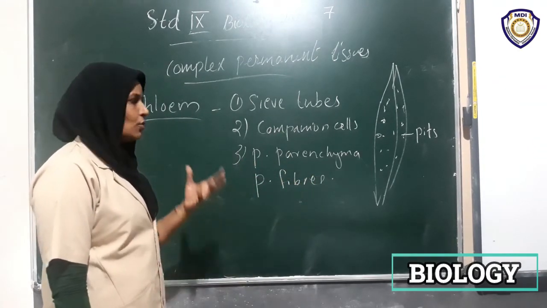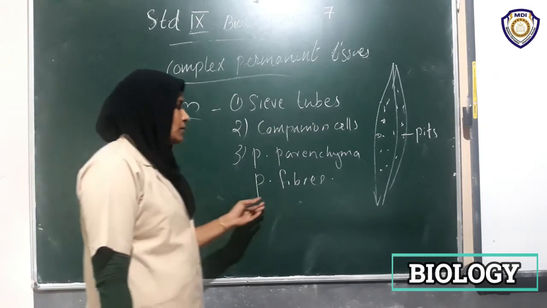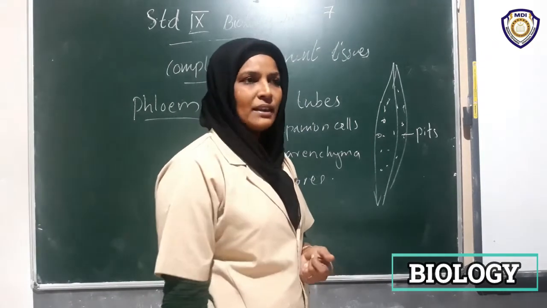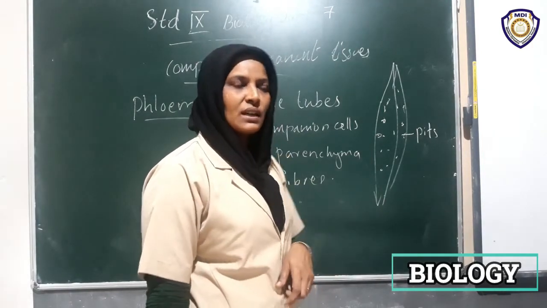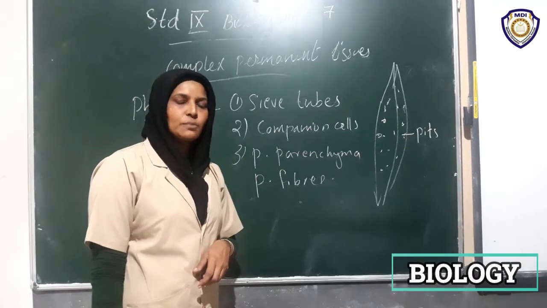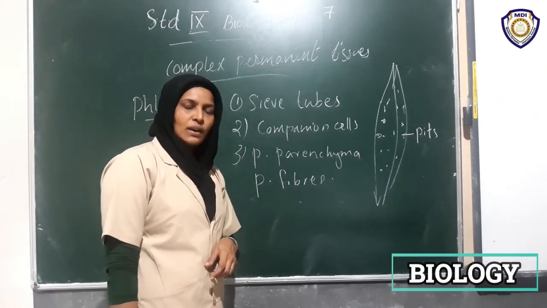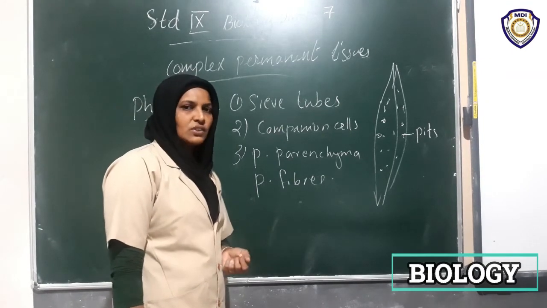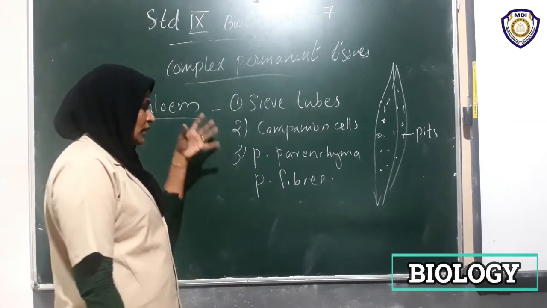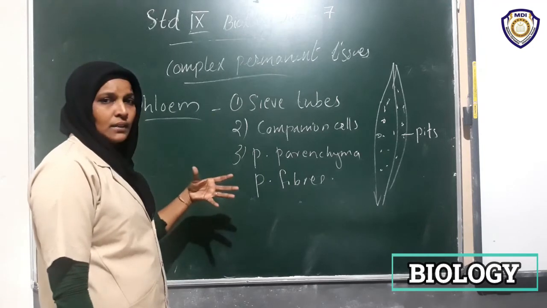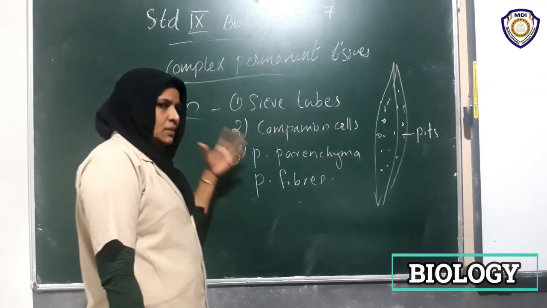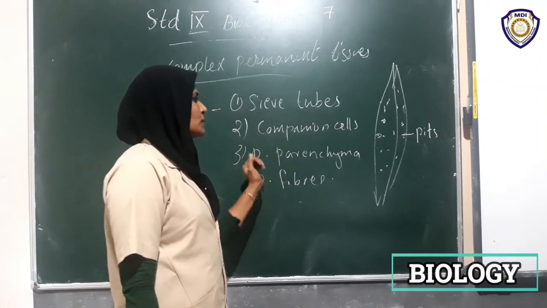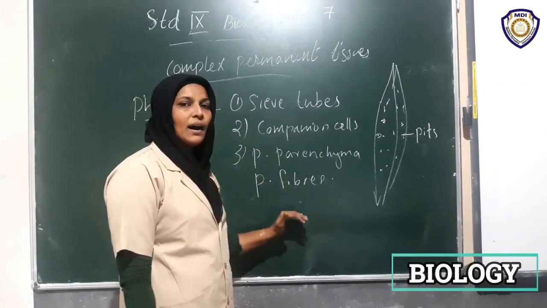What is the function of the parenchyma cells? Phloem fibers also, like all fibers, consist of sclerenchymatous tissues. We have studied sclerenchymatous tissues and their specialized functions, so you have to study the functions of these: sieve tubes, companion cells, parenchyma and fibers.